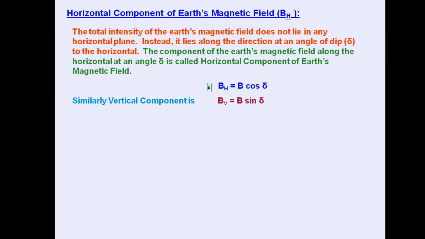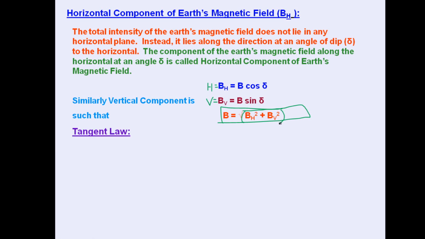This is known as the horizontal component. We can write it as H also in capital. Similarly, the vertical component can be written as V also. So it will be equal to B or BE sin delta. Such that if we take the square and sum on both sides, we will get the total intensity of Earth's magnetic field as equal to the square root of the entire expression, the square root of BH squared plus BV squared.